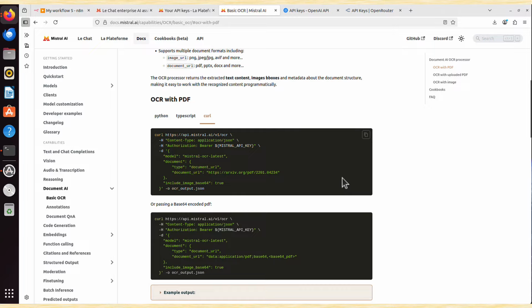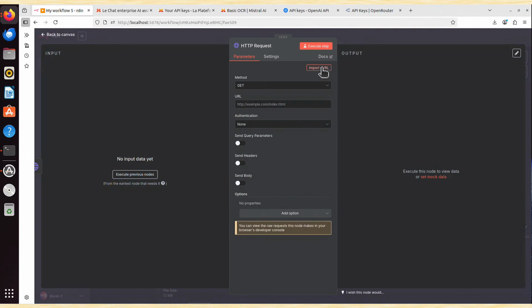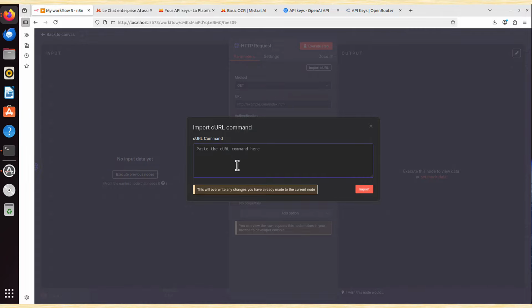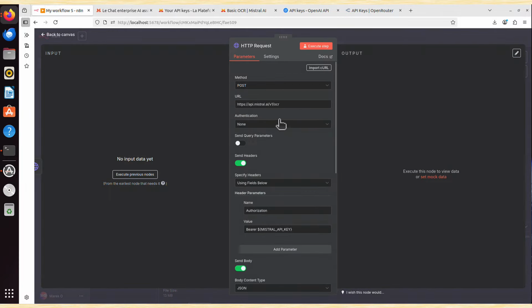That's the curl command we need. I copy this one, I go back to my workflow, and again import curl. I remove that, and I paste this one. I say import, all fields are populated, and I will need the API key again.